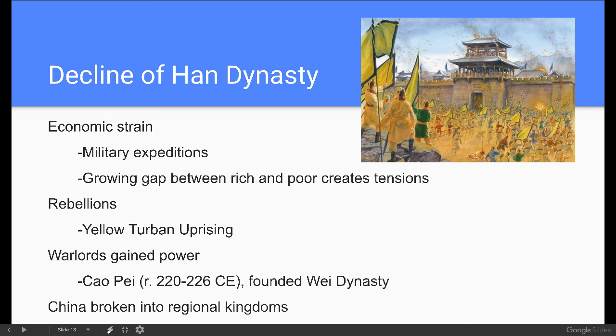And so one of these warlords is Cao Pai, who is going to found his own dynasty, the Wei dynasty in northern China. And he reigns from 220 to 226 CE. So again, we're in the Common Era now. That doesn't last too long, just 6 years, and then eventually China breaks up into those regional kingdoms again. And so again, we've got these periods of unity and periods of regional kingdoms kind of doing their own thing here. Okay. So that is just an overview of the Qin and Han dynasties in China.